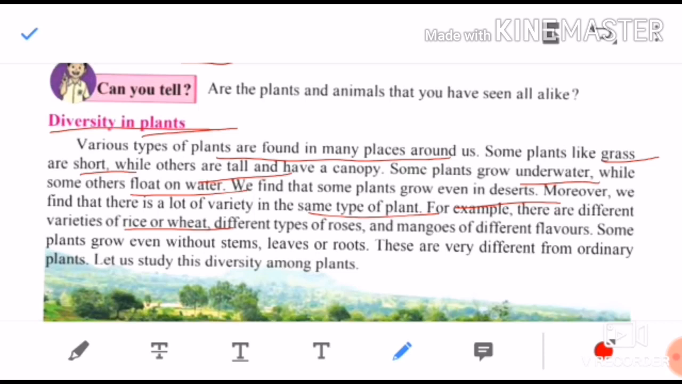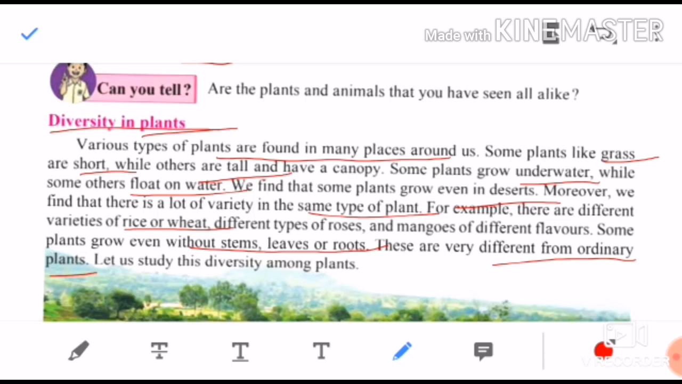Some plants grow even without stem, leaves or roots. Children, there are some plants which do not have these parts also, stems, leaves or roots. Okay, normal plants we know that they are having these parts: roots, stem, leaves, flowers, fruits. But children, there are some plants which do not have these parts. They are very different from an ordinary plant. Ordinary plant means a simple plant which is having all these parts, roots, stem and leaves. But there are some plants which do not have these parts.